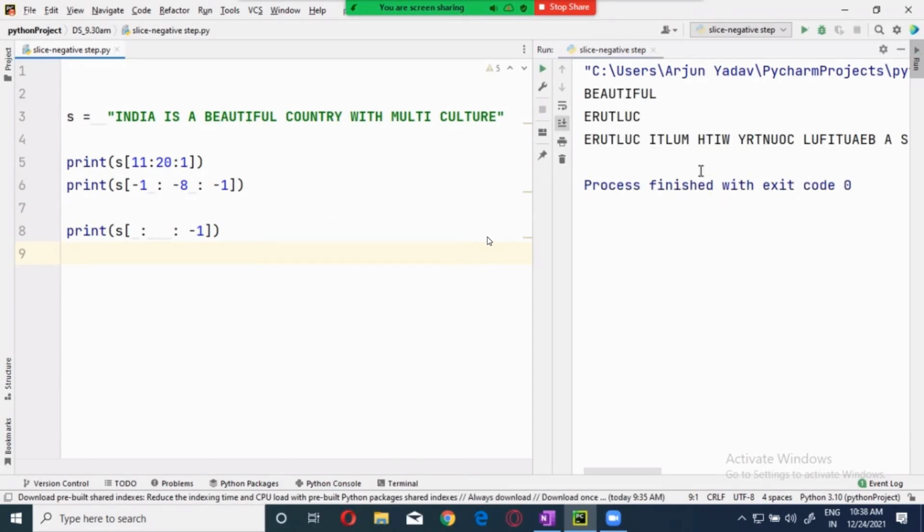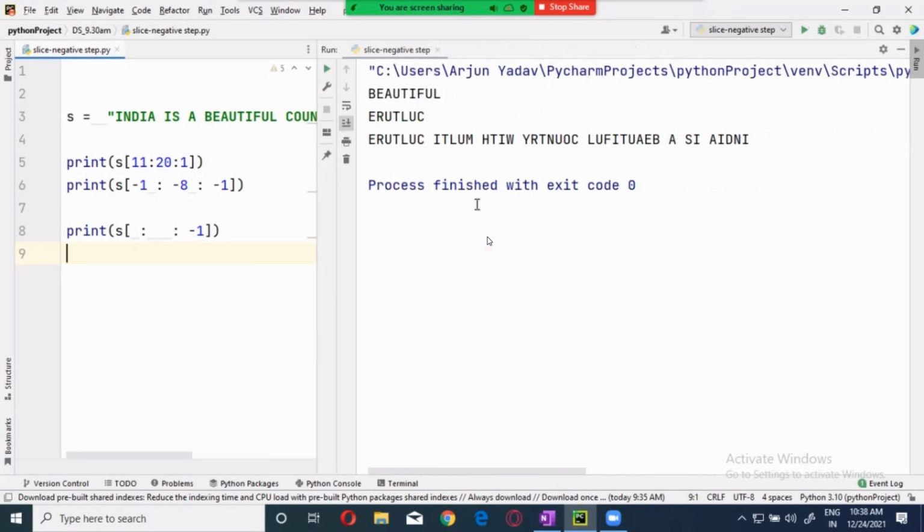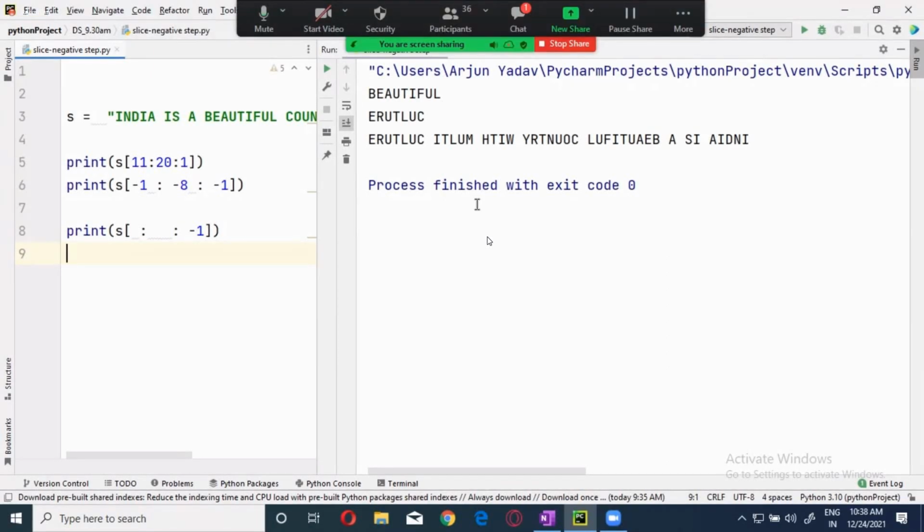Now, this is the real power of negative indexing. If you want to reverse a string in another programming language, you need a lot of logic. You have to get the first one, put it in the last, and so on. But here, use a single statement and you will get the entire string reversed. Okay, clear? Now we know negative indexing, I think you are comfortable, you can play with it. Now, let's see something else.